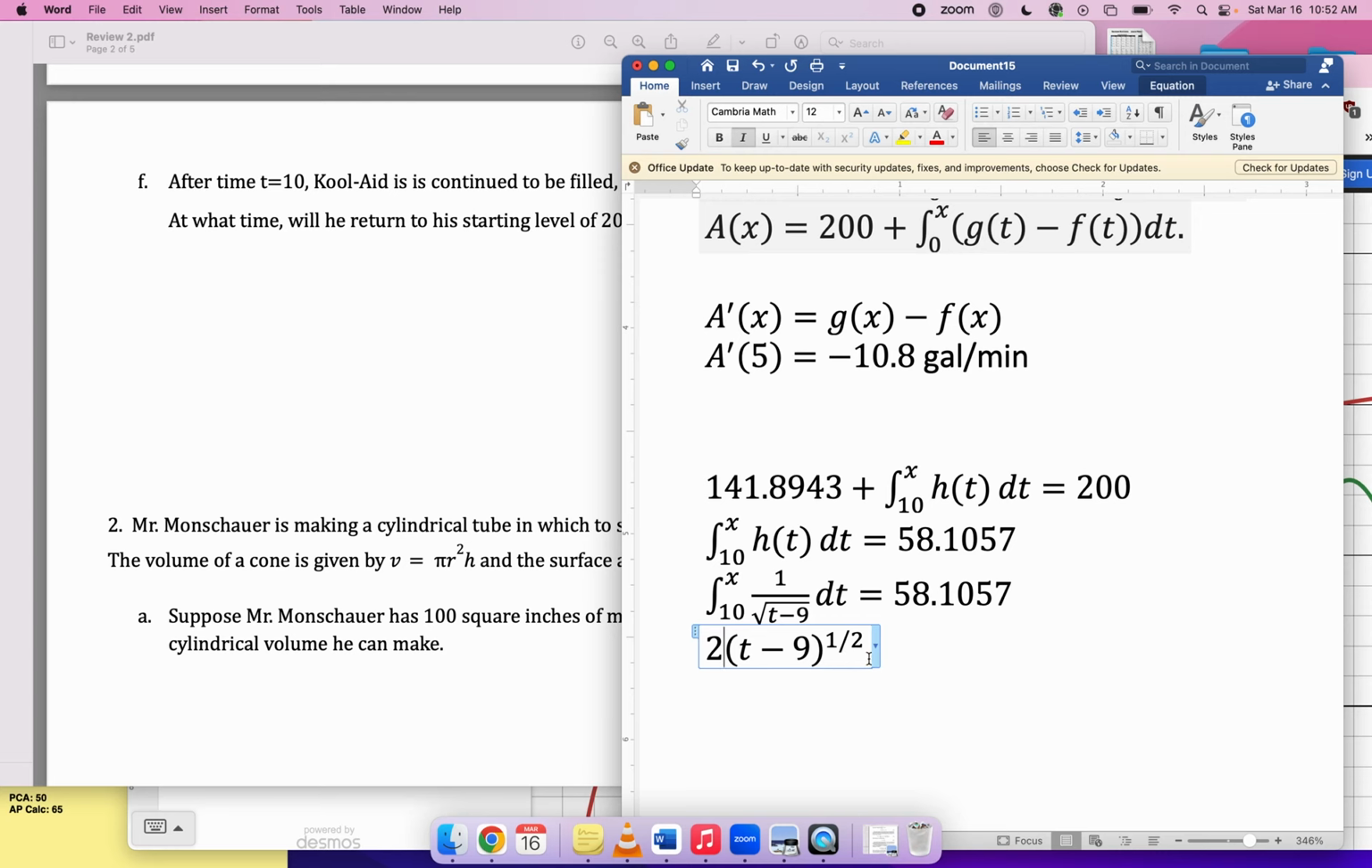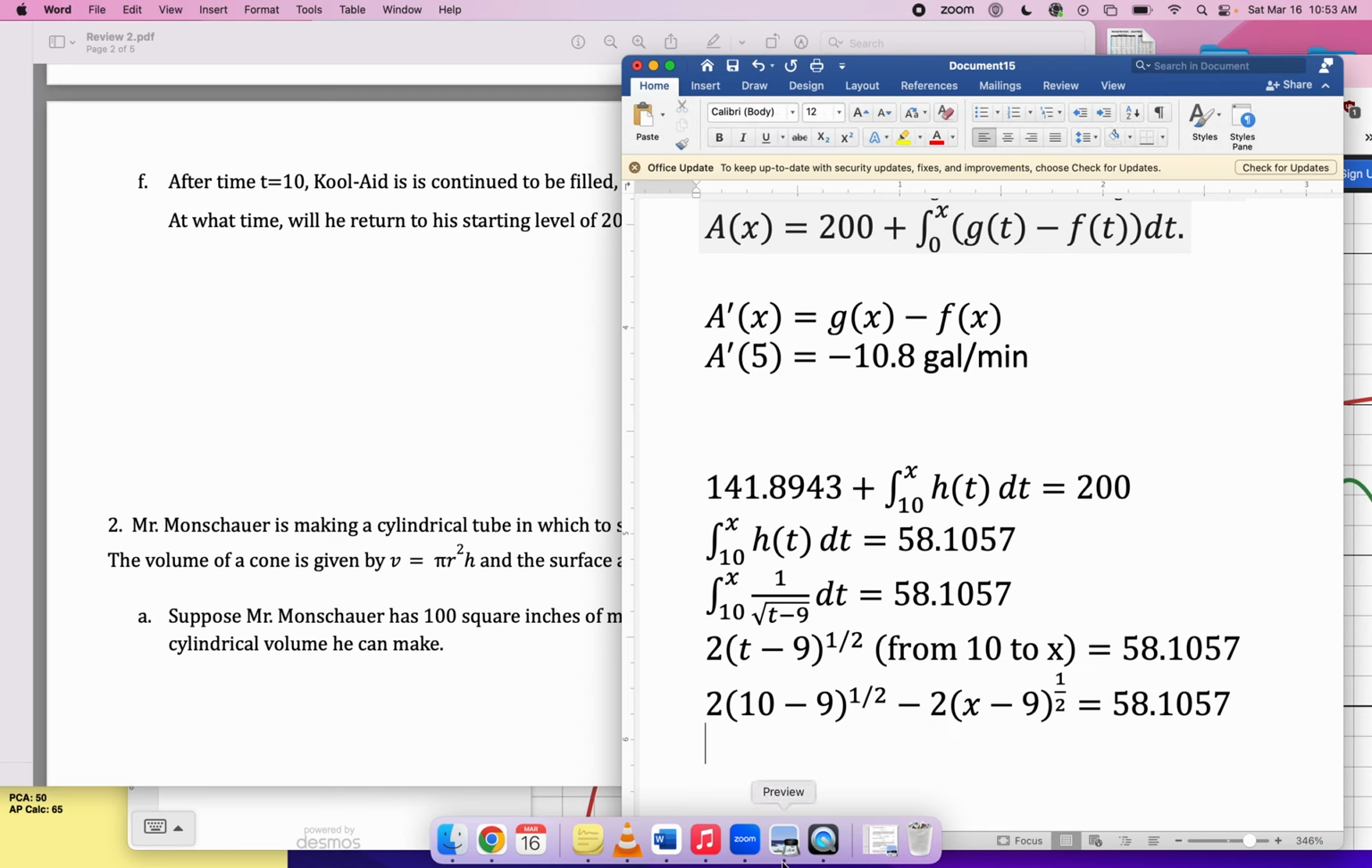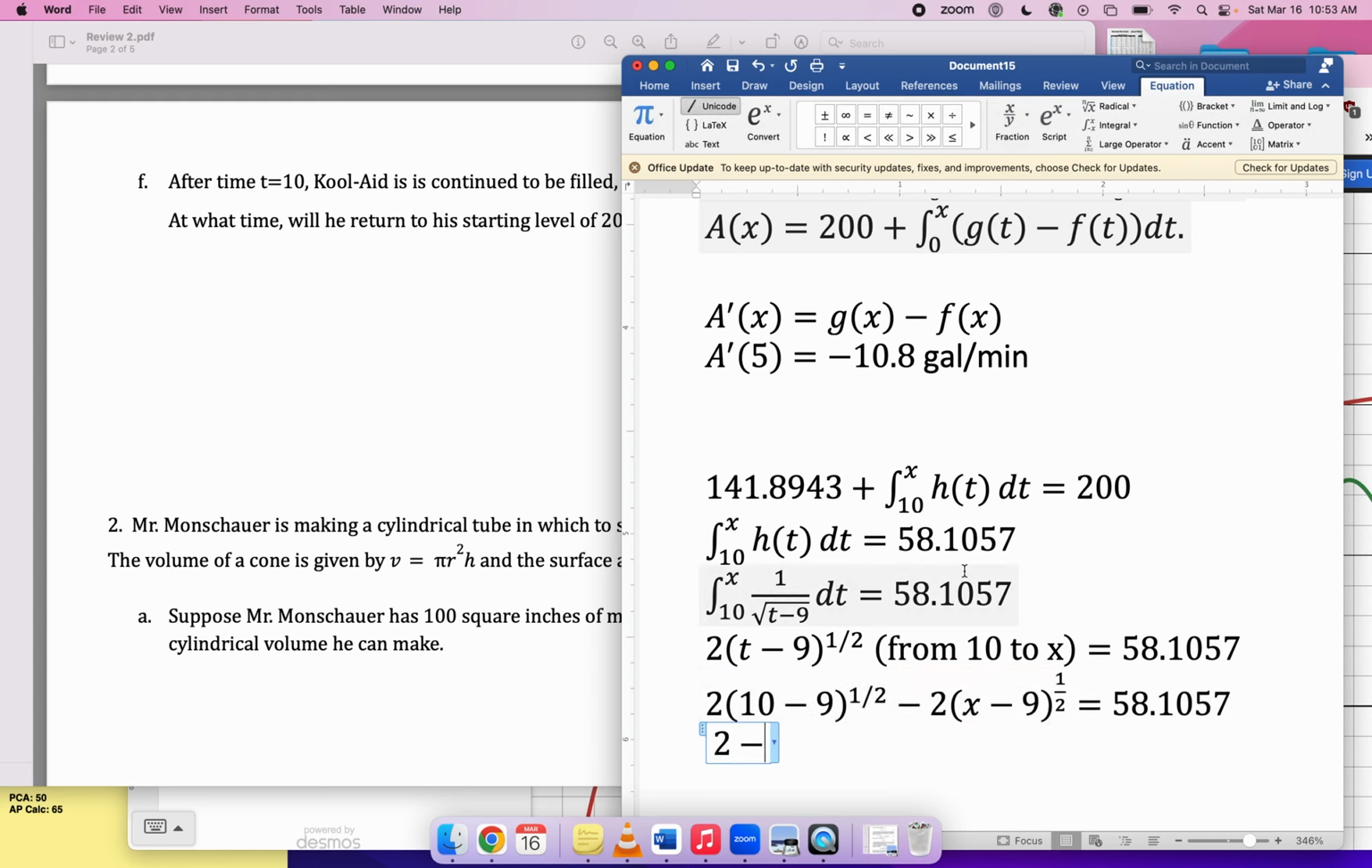Yep. So that is the antiderivative. I don't have a good symbol for the big vertical bar in this program, so I'm just going to write from 10 to x in words, and that's supposed to be equal to 58.1057. So plugging in 10, I get 2 times 10 minus 9 to the 1/2, minus plugging in x, 2 times x minus 9 to the 1/2, needs to be equal to 58.1057. This first term is just 1 to the 1/2, which is 1 times 2, so the whole thing's just 2. So 2 minus 2, and this 1/2 is just a square root.